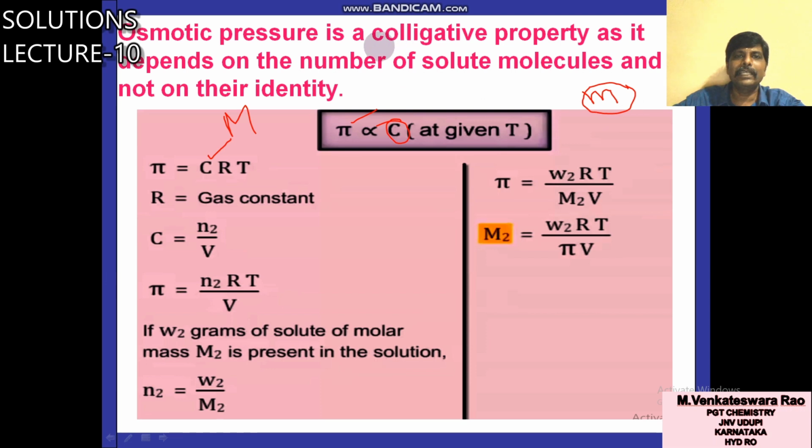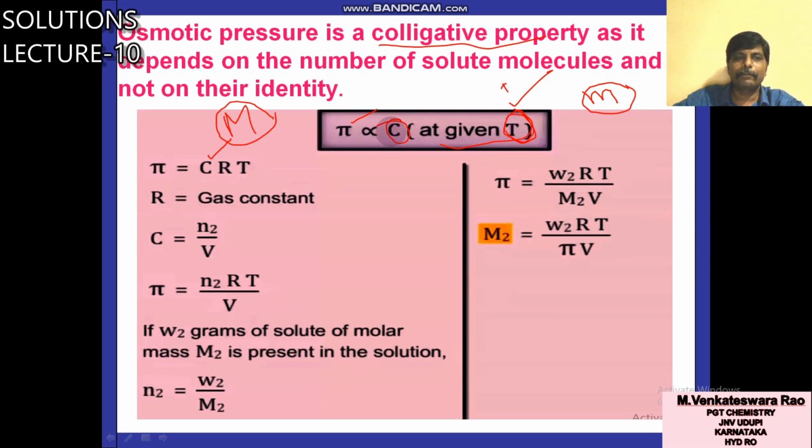Here the speciality in osmotic pressure is we are using capital M. So pi, osmotic pressure, is directly proportional to concentration at a given temperature. This is important. Temperature is constant. In elevation in boiling point and depression in freezing point, temperature changed. But here temperature is constant.